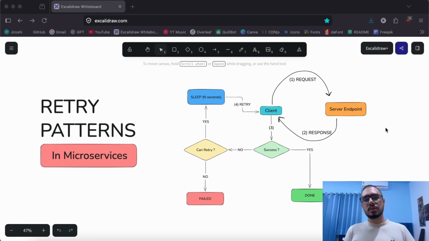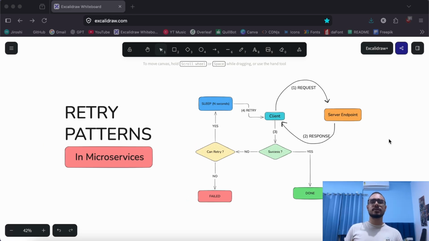So yeah, after n seconds we hit the request again, and based on the response, we either consider it success or failure. Now, going by a slightly bookish definition, in distributed systems we have multiple microservices interacting with each other. And while this interaction happens, when one service tries to call another service, it is highly likely that a request might fail.